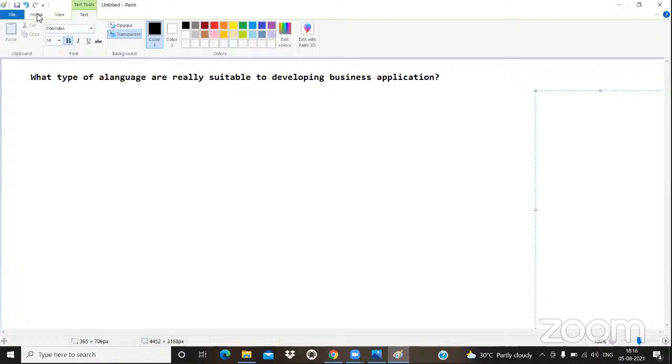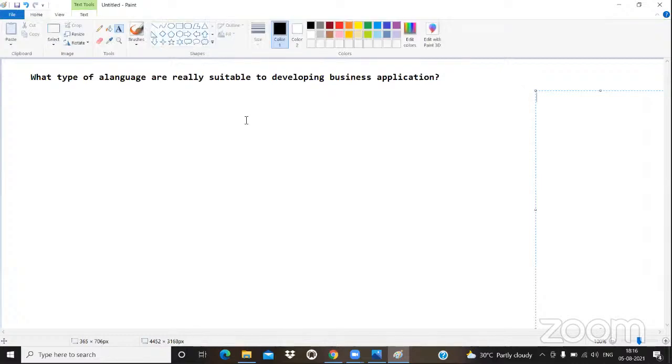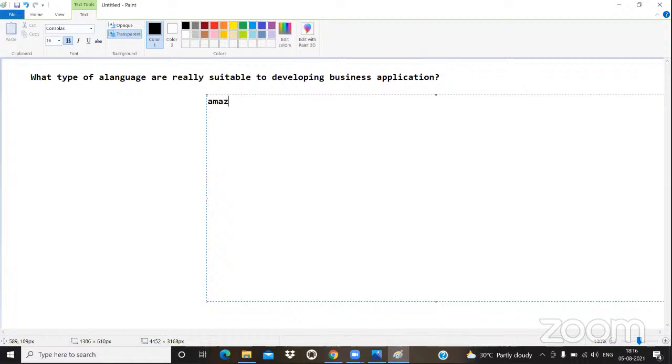Let me take one e-commerce application, one business application, that is Amazon.in. If you understand this scenario, then we can understand the actual usage of Java. I'm not introducing what Java is or what a programming language is; you can understand those things everywhere. But we should understand the beauty of Java, then you can understand what Java is.